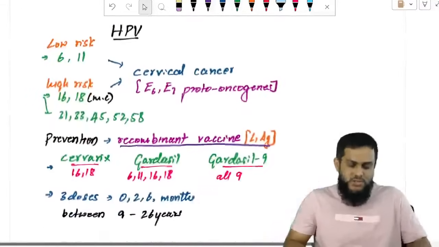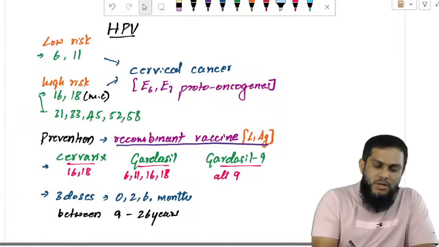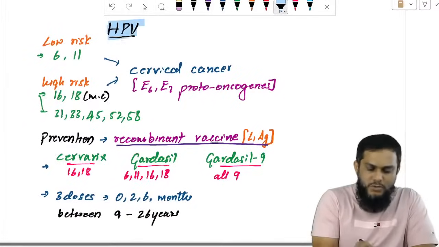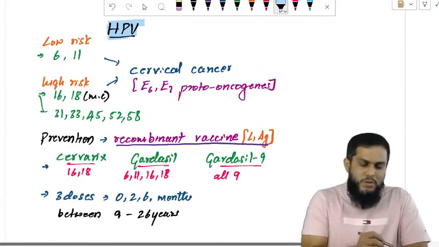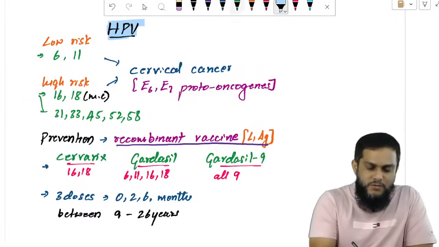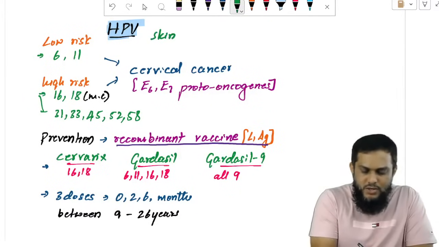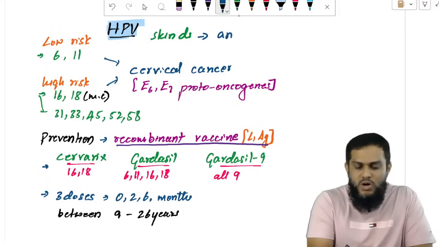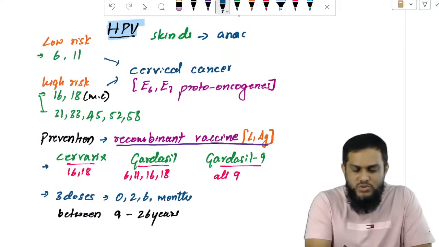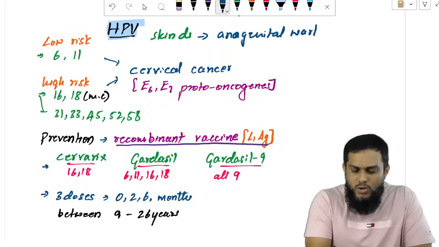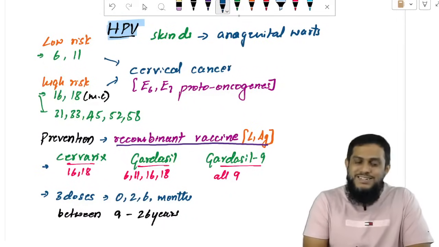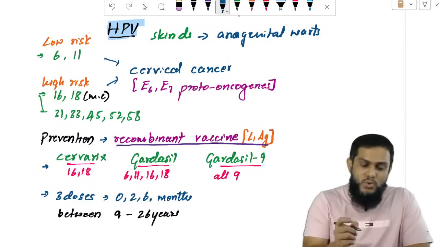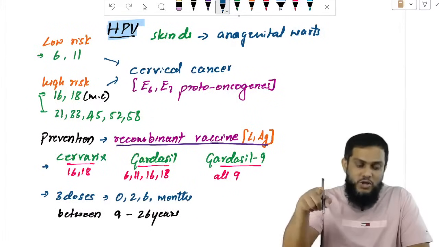Moving to the next question. Human papilloma virus mainly causes skin disease, mainly warts. The most common area of the warts is the anogenital area. We all know that human papilloma virus causes skin disease, with manifestation as warts in the anogenital area, also known as condyloma acuminata.